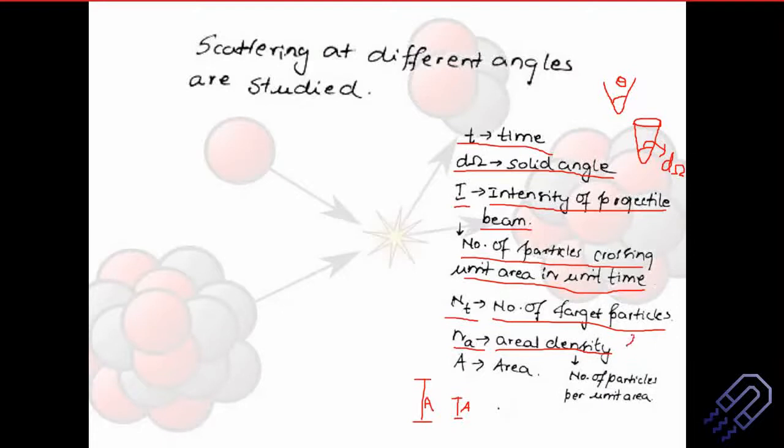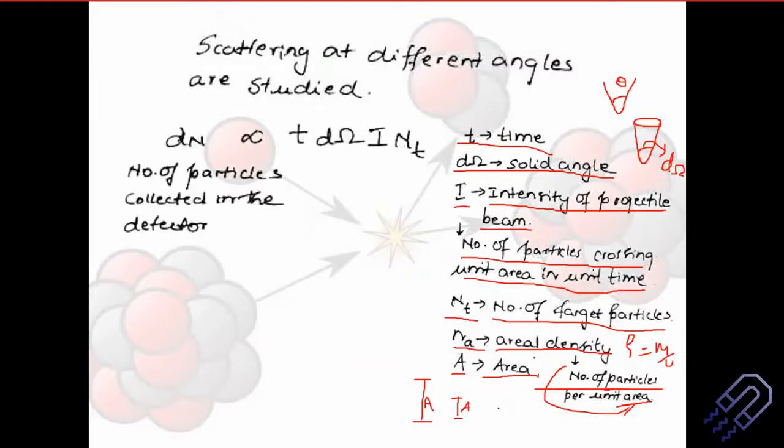So in general, when we write down density, we write it down as mass by volume. And I think mass by volume is a very simple idea. We already know it. But when we talk about areal density, we are talking not about mass by volume, but mass by area. So whenever we have density in scattering cases, it's number of particles divided by area. Sorry, not mass, number of particles divided by area. So please don't make this mistake in the exam of explaining areal density as mass by volume. Don't do that, because areal comes from area, and of course A is the area. So these are some of the important terms that we should know for use in different formulas.